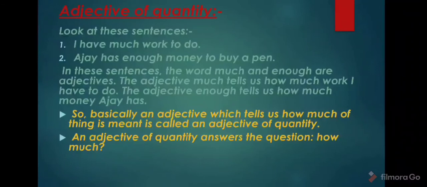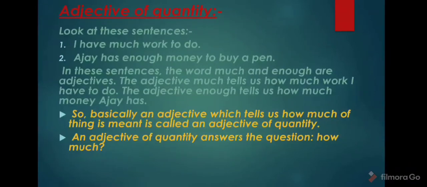In these sentences, the words much and enough are adjectives. The adjective much tells us how much work I have to do. The adjective enough tells us how much money Ajay has. Here I am denoting the quantity. Clear? So basically an adjective which tells us how much of a thing is meant is called an adjective of quantity.